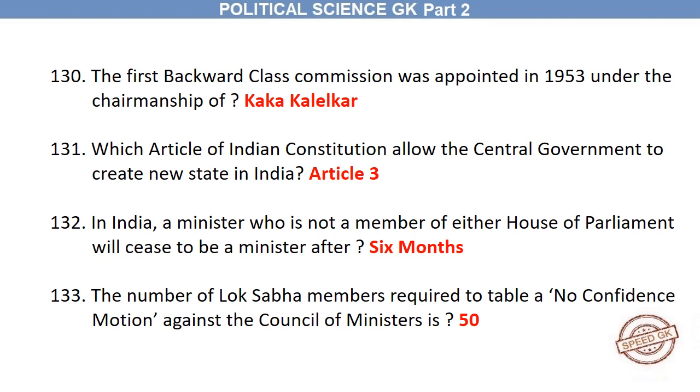Which article of the Indian Constitution allows the central government to create a new state in India? Article 3. In India, a minister who is not a member of either House of Parliament will cease to be a minister after 6 months. The number of Lok Sabha members required to table a no-confidence motion against the Council of Ministers is 50.